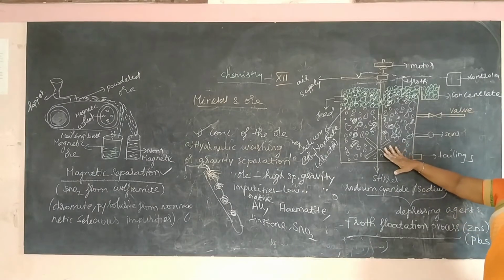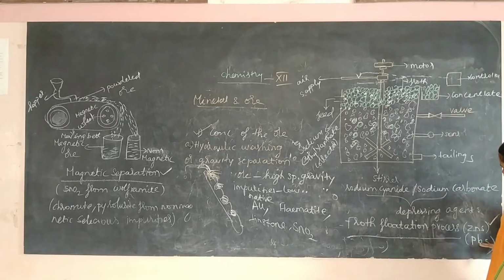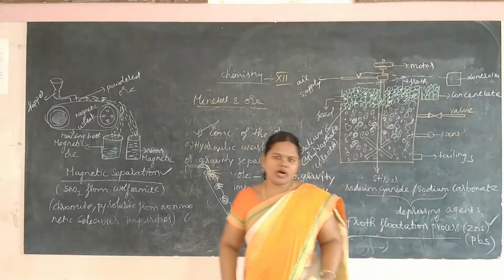Okay, if in the powdered ore some other zinc sulfide is present, for example, I need only lead sulfide, but it contains zinc sulfide also, then what do I have to do?